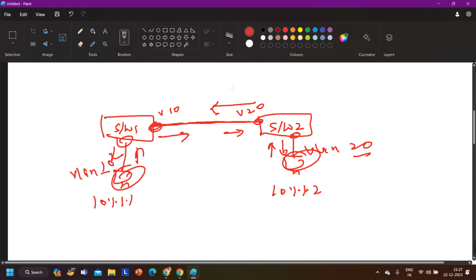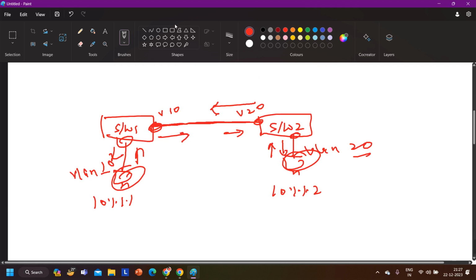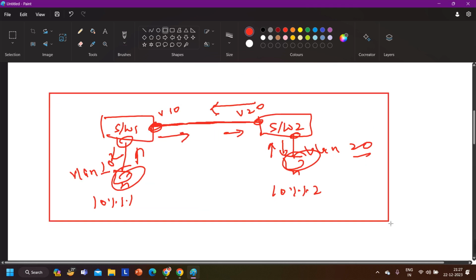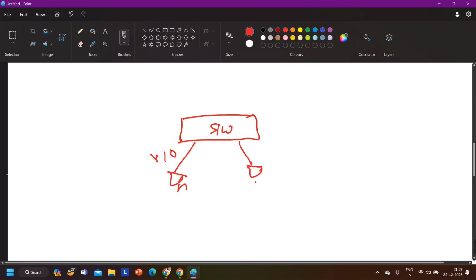Right? Okay, let's say I have another scenario. Is this scenario clear to everyone? Yes. Okay. Now let's say this time I have one switch. Here I have one PC, and this PC is in VLAN 10, and this PC is in VLAN 20.